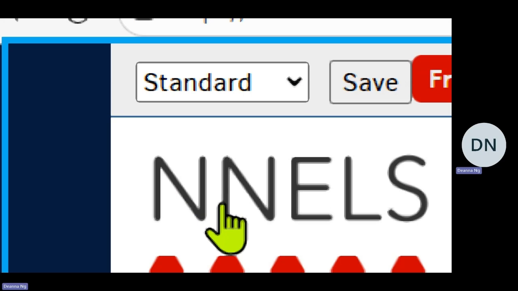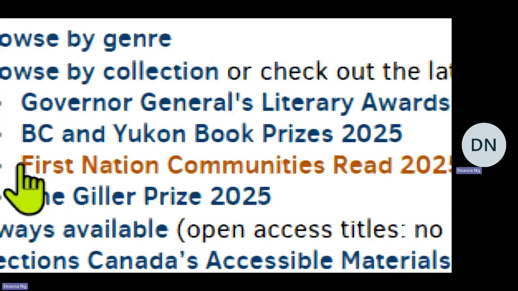NNELS Always Available Collection. Introduction. The NNELS catalog contains books for anybody, even if you don't have an account. This collection includes titles in a variety of formats, genres, languages, authors, and narrators. There are several ways to access this collection through searching or browsing.